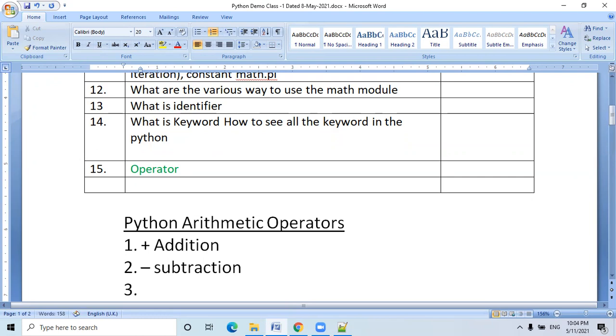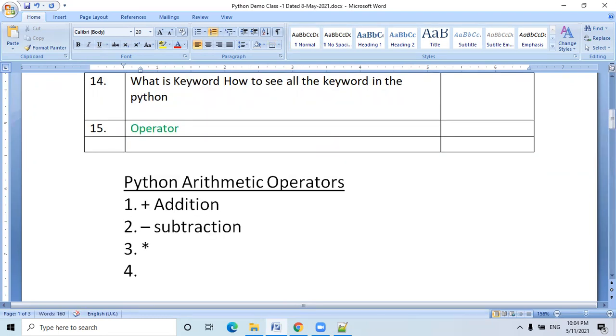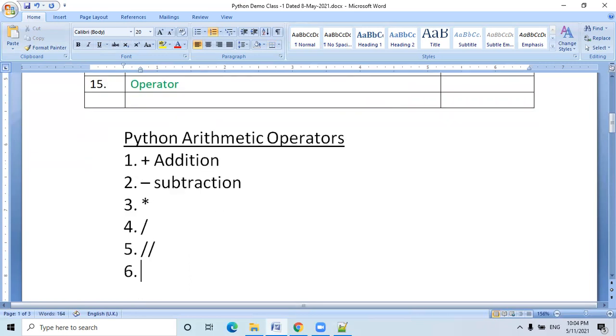subtraction, multiply, divide, and this is called floor division. What is the difference between division and floor division? We will see. After that, this is called the exponential operator. And one more operator is there. This is called the modulus operator.